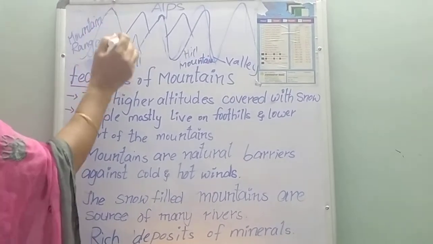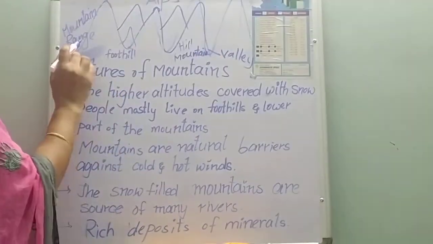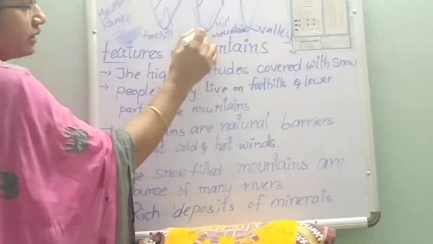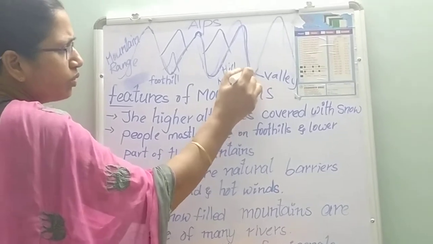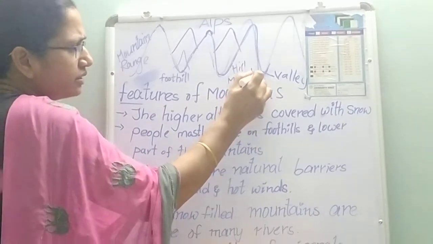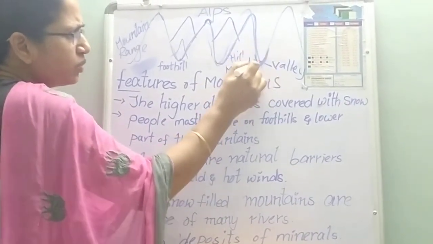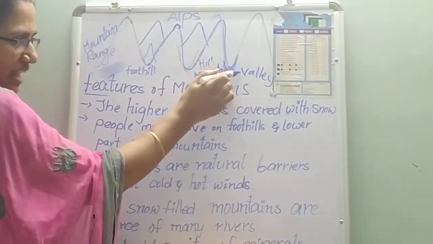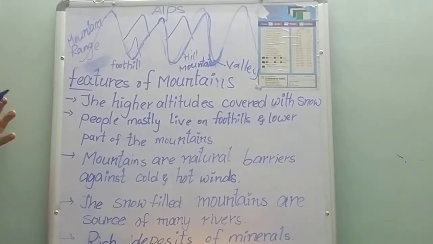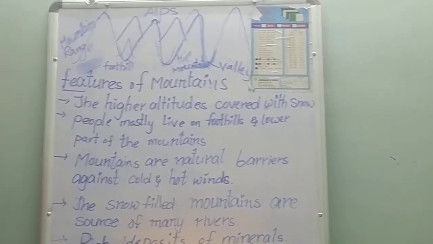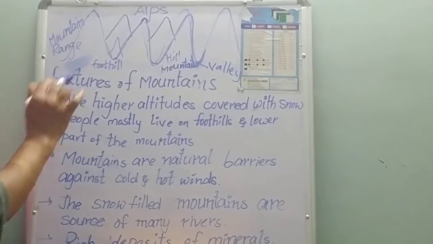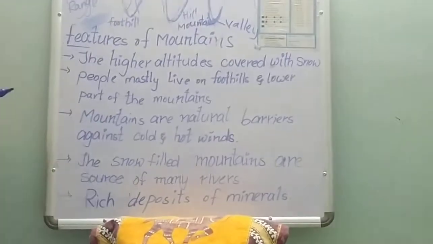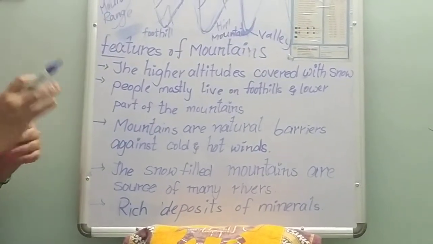Here, if you observe this mountain range, this is the low-lying area. This low-lying area is known as a valley. So what is this low-lying area called? Valley. Usually in these mountains, the people used to live in low-lying areas, that is valleys. Why are they living in these low-lying areas?